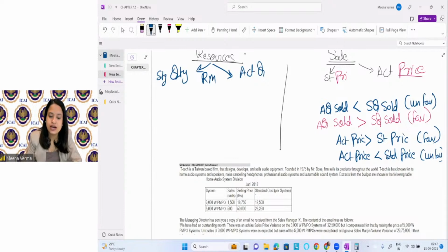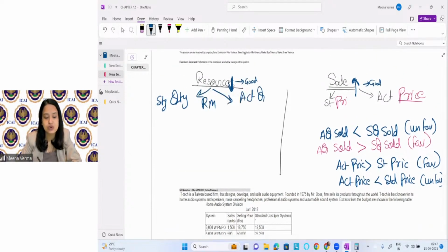See, the point is that sale we always want to increase. When you are increasing it, it is good. But cost or resources we always want to reduce, more production with fewer resources. If it is less, then it is good. So it will be opposite here. If the resource consumed is less, then it is good. And if the sale is more, then it is good. So it will be opposite here.